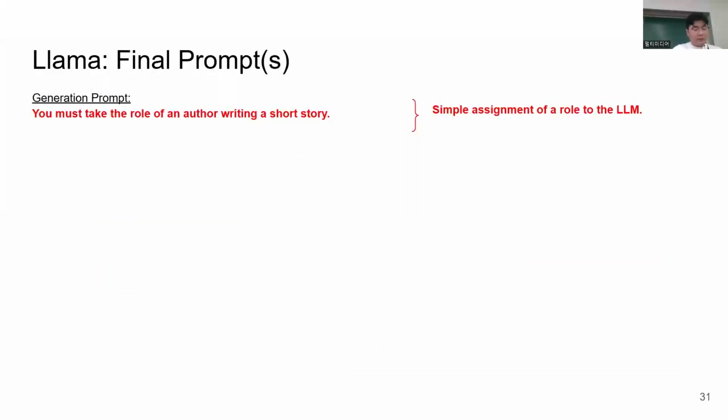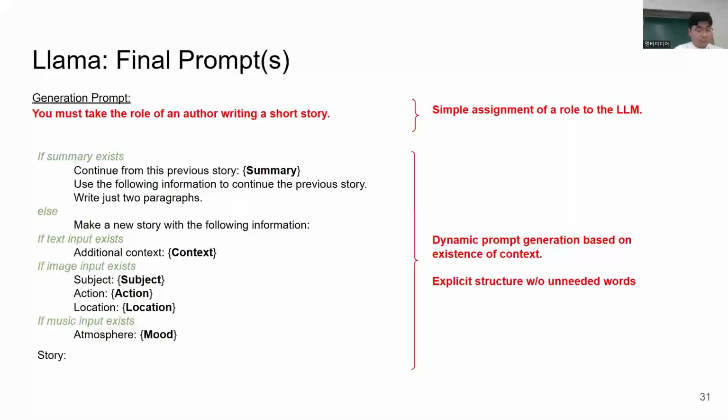Furthermore, the generation prompt has been simplified due to the previously mentioned issues. Initially, we briefly state the role of the LLM. Next, the prompt, which has simple instructions, is dynamically structured depending on the existence of certain types of inputs. We chose a dynamic prompt approach since without it, if an input was not given, then the preceding string, for example, subject, action, location, will still exist in the prompt, but with nothing following it. This can end up confusing the LLM. Also, the structure in which we provide the context is more explicit in order to remove unneeded words and provide clear information to the LLM.